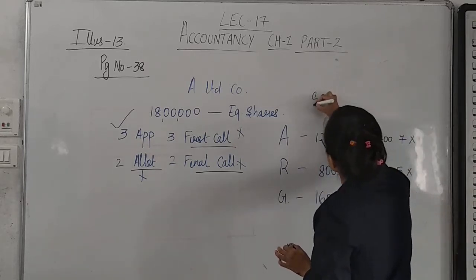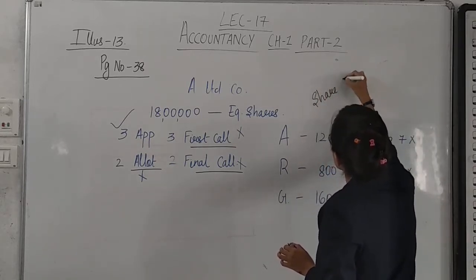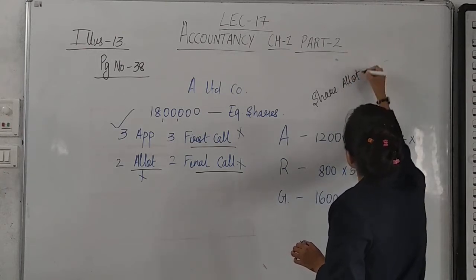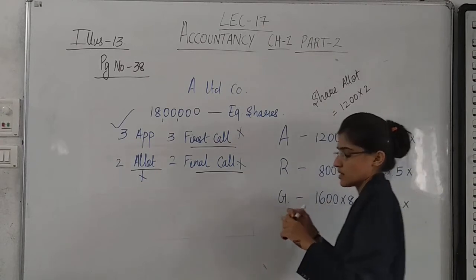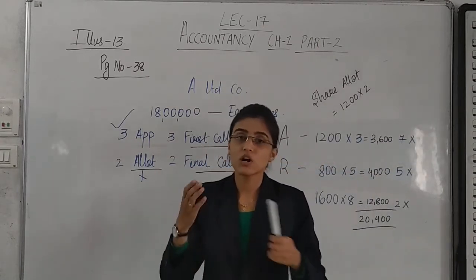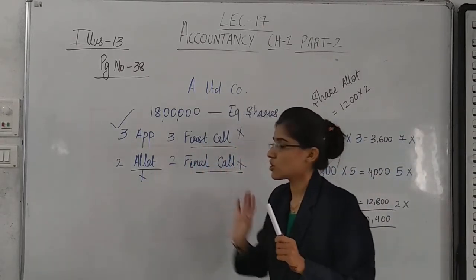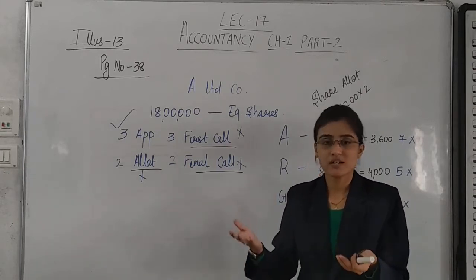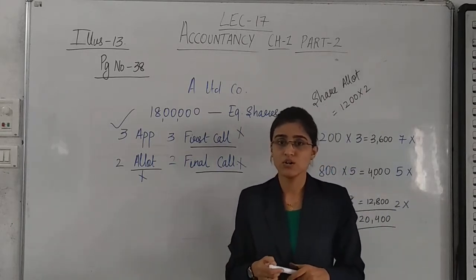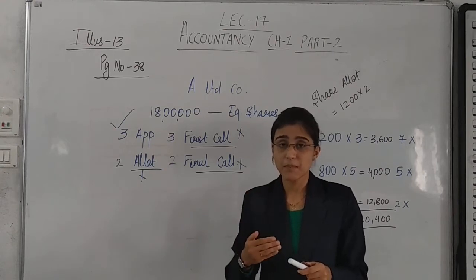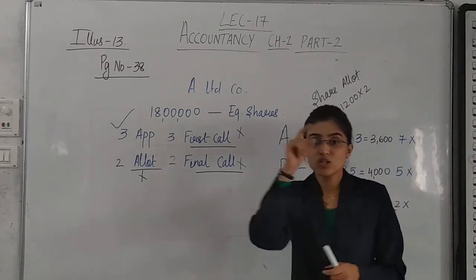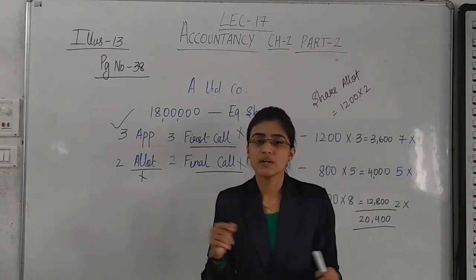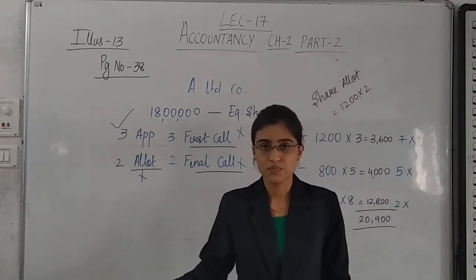So, share allotment will have that amount. 1200 into 2, 2400. See in your textbook, to share allotment account. Ami did not pay allotment money. Yes, Ami has not paid even first and final call, I know. But right now we are moving step by step. So firstly we are talking about allotment. She did not pay allotment. So to share allotment account 2400 into 2.